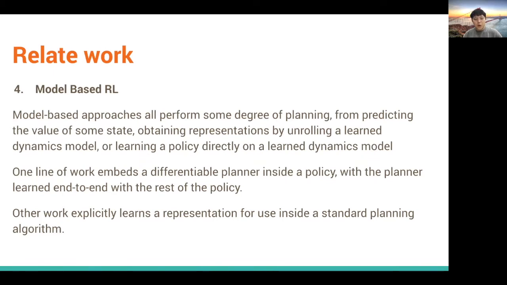It also has two different lines of work. The first one is embedding a differentiable planner inside a policy, so the planner can be learned end-to-end because it is differentiable with the rest of the policy. The other one explicitly learns a representation for use inside a standard planning algorithm.